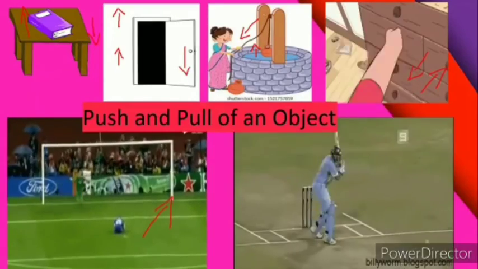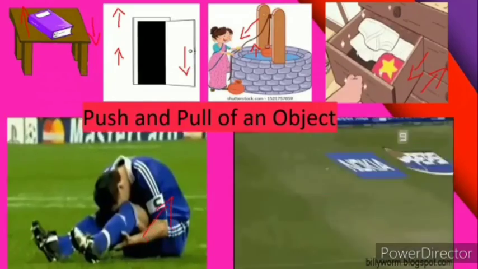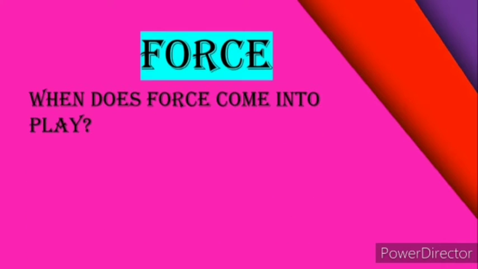So whenever there is a push or a pull on an object, there is a technical word in physics, and that is known as force. So whenever a push or a pull is applied onto the object, that means a force exists over there. So when there is a force, that means with the force you are trying to push, with the force you are trying to pull. Now, when does force come into play? Let us try to understand this with a particular example.